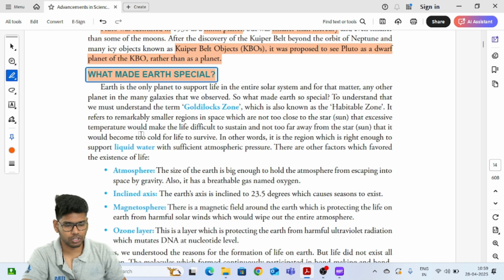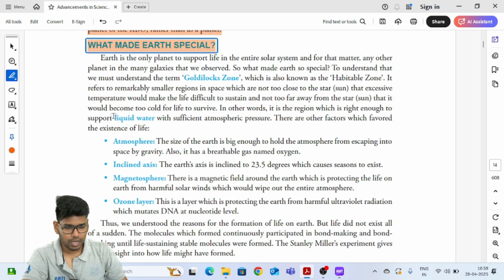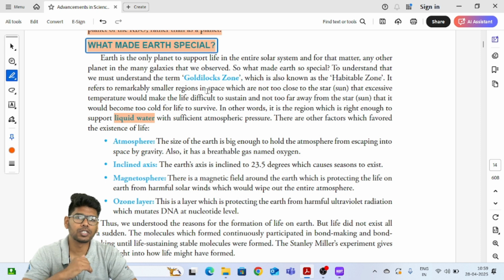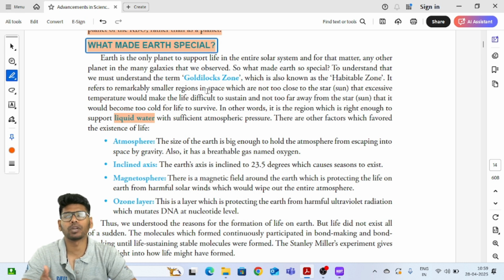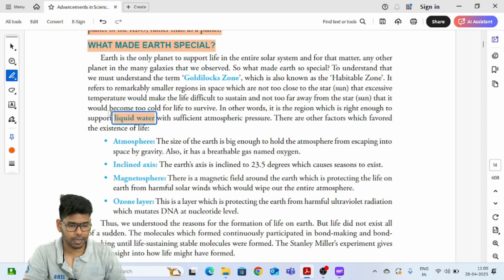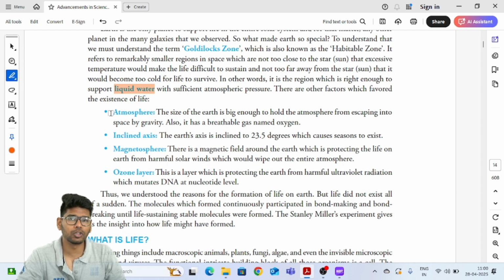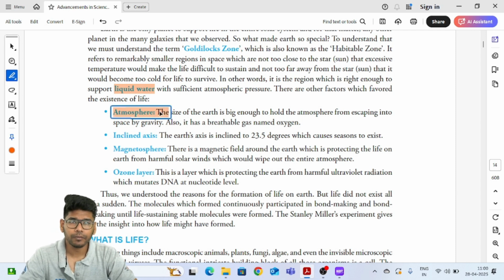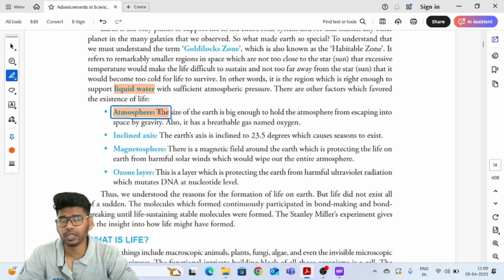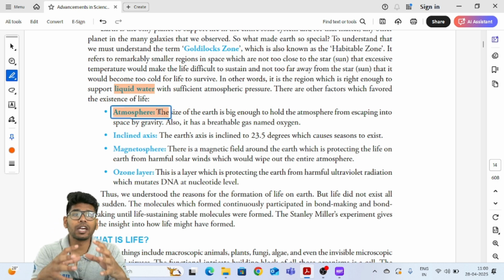So the Earth is in the Goldilocks region, and it could support liquid water, right? That means if it is too far away from the sun, liquid water cannot exist because it will be in the form of ice, and if it is too near, the entire water will be vapor. So this is the position where water could exist in liquid form, right? And at the same time, there are other factors that led to the creation of life: the presence of atmosphere. When you're talking about the presence of atmosphere, the size of the planet should be sufficient that it could hold on to its atmosphere.